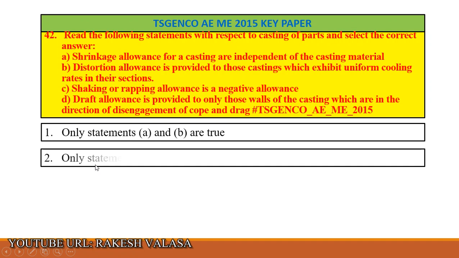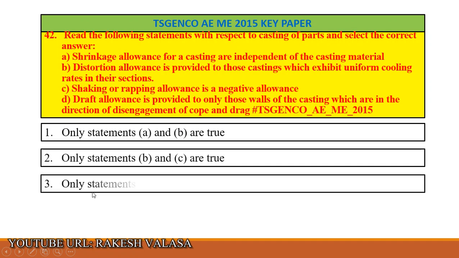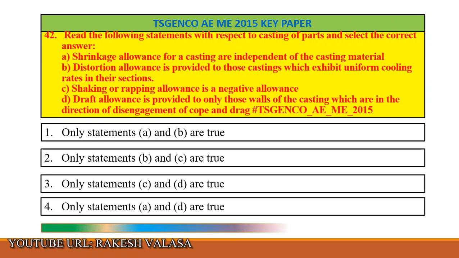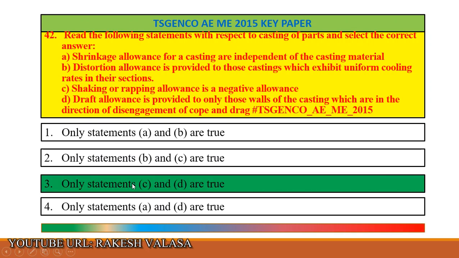Option 2 only statements B and C are true. Option 3 only statements C and D are true. Option 4 only statements A and D are true. The correct answer is option 3, only statements C and D are true.